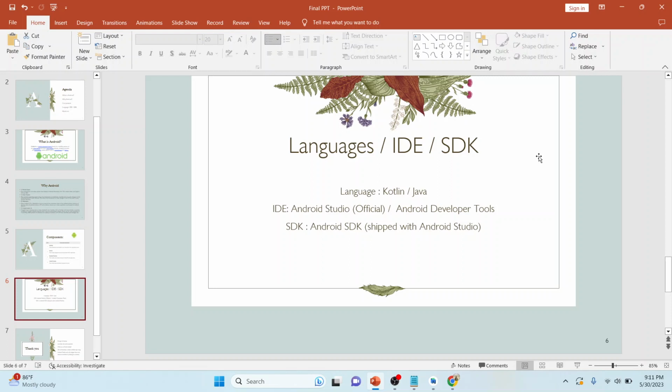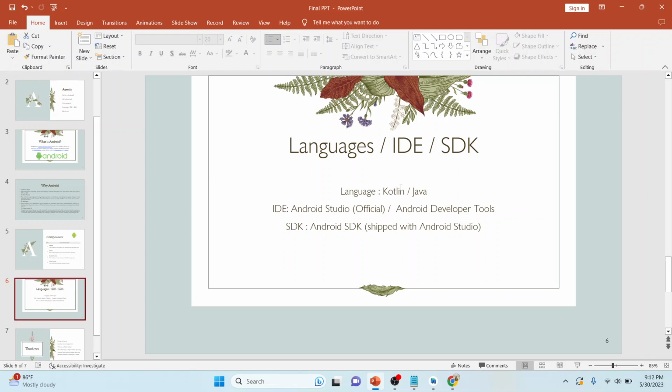So what languages do we use to develop Android apps? We use Kotlin and Java. These are the two important languages that are especially preferred by Google. Android is now Kotlin first. All the developers in the world now use Kotlin.